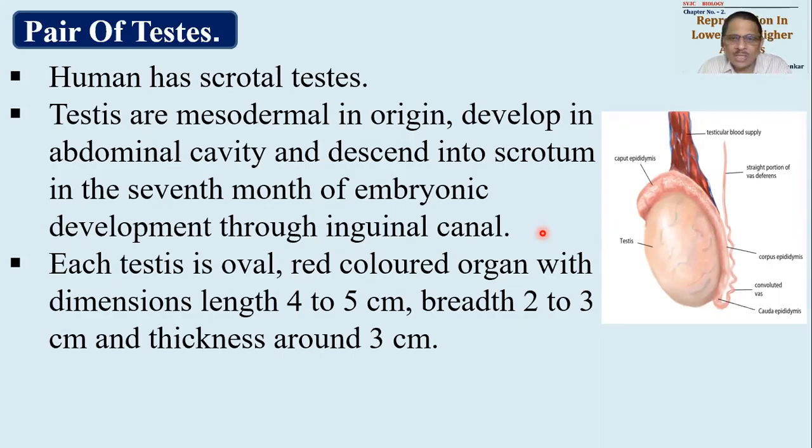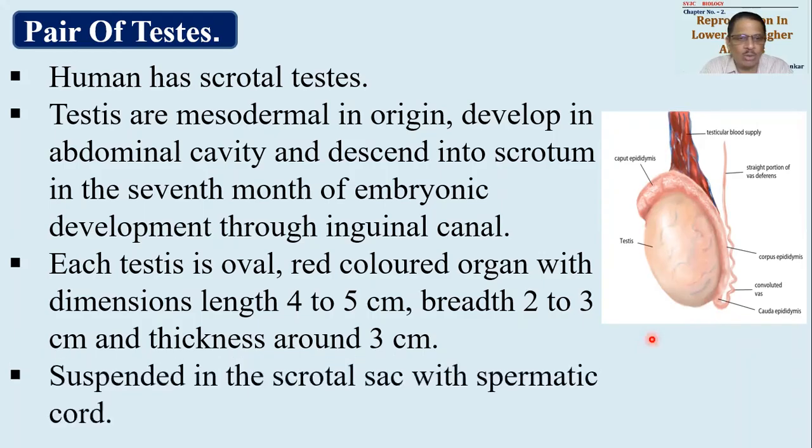फाइन. नाउ टेस्टिस का स्ट्रक्चर अगर हम लोग करेंगे तो इट इज ओवल शेप्ड और समव्हाट spherical to oval shape, dark red in color we can say, and having dimensions ranging between 4 to 5 centimeters in length, 2 to 3 centimeters in breadth, and the thickness will be around 3 centimeters. So these are the dimensions of testis. Try to remember. They are suspended in scrotal sac or scrotum with the help of spermatic cord that we have considered already earlier. This is called a single testicle.